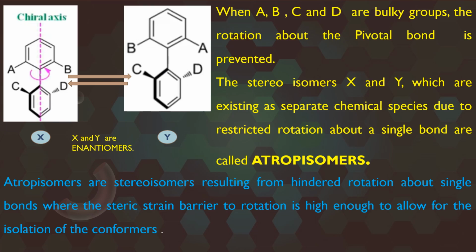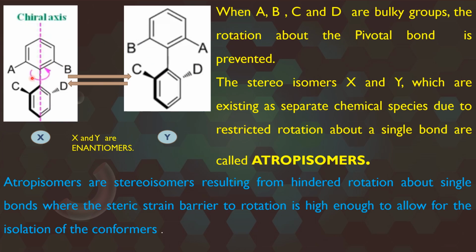When we replace the ortho hydrogens of the two phenyl rings by bulky groups, because of the repulsion between the bulky groups, the two phenyl rings cannot remain coplanar. So one ring undergoes rotation about this pivotal bond and becomes perpendicular to the other ring. Now, if you look at the structures of X and Y, they are mirror images. They are enantiomers.